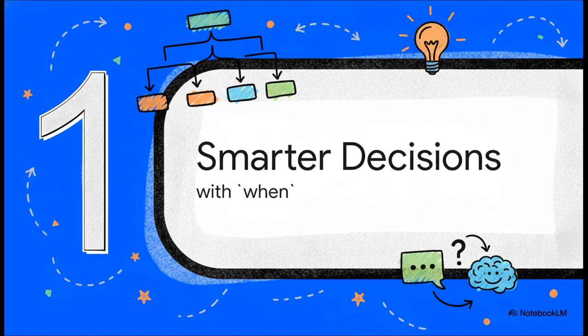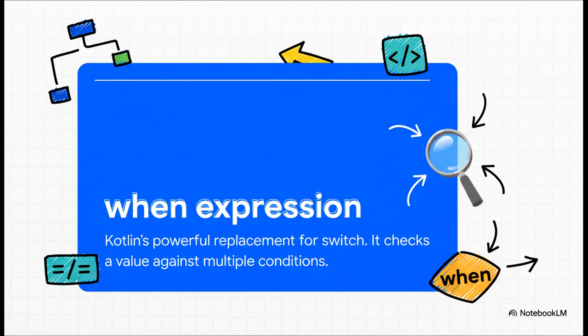We're all used to the classic if-else chains or switch statements, but Kotlin hands us something that is just way more powerful. Say hello to the when expression. Seriously, think of it like switch on steroids. It's not just for simple values. It can check against types, ranges, even the results of other functions. And it does all of this in a super clean, easy-to-read way.